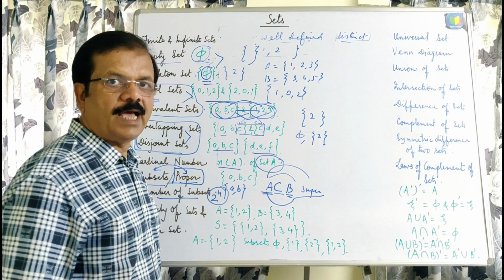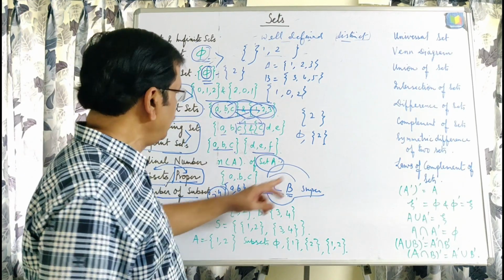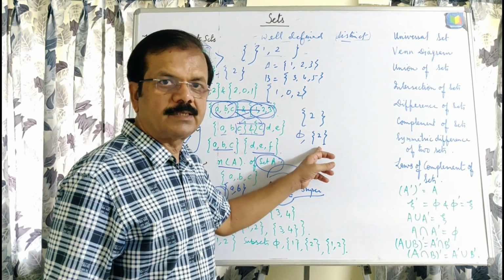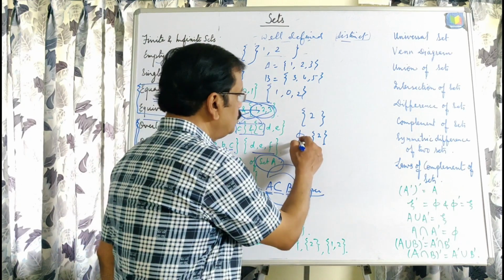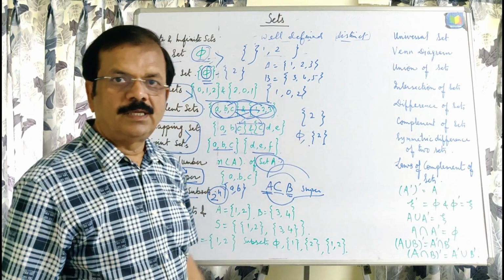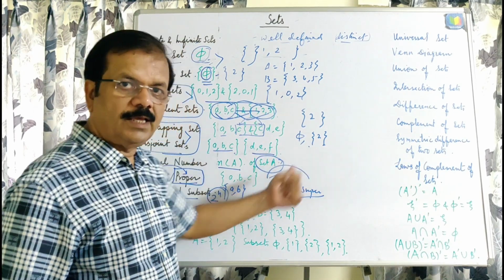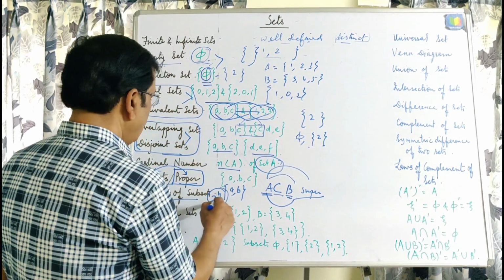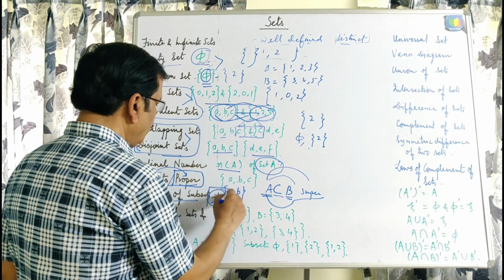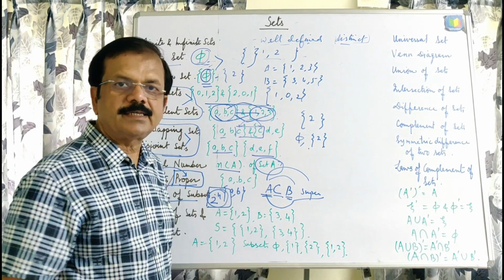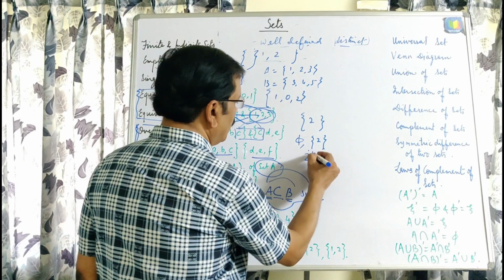This is the subset, and a subset will also be written in the form of curly brackets. You can see there are two elements: first the null set, and second one, 2. And this way the number of subsets in any set is equal to 2 to the power n.